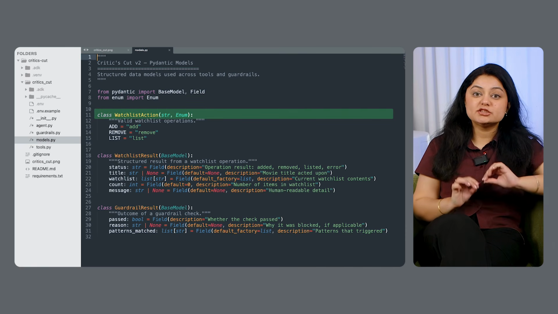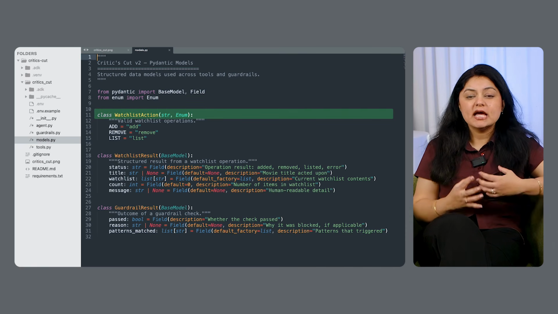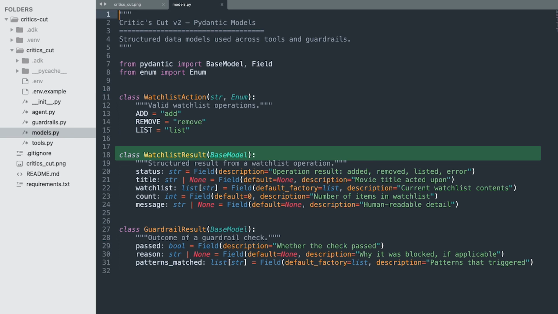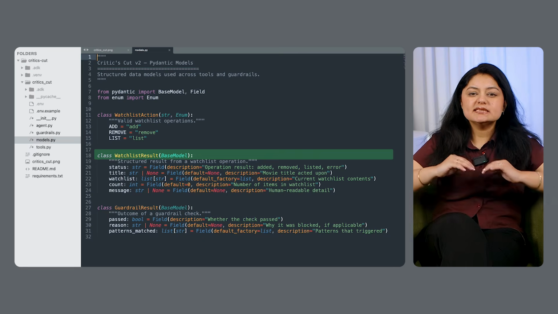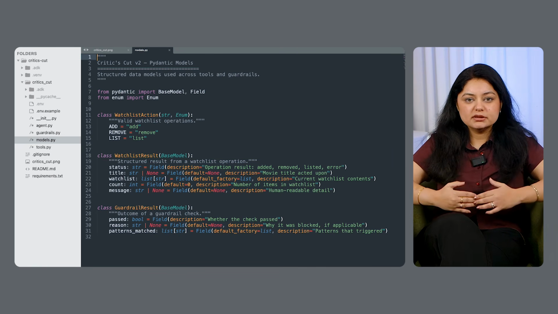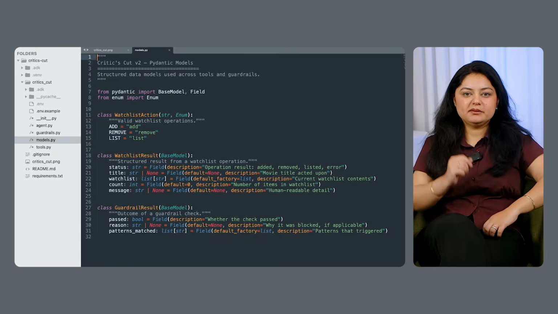Watchlist action is a string enum that constrains valid operations to add, remove, or list. Watchlist result is a structured output of status, the current list, a count, and a human-readable message. The LLM doesn't see these models directly, but internally, I get validation and structured logging for free.